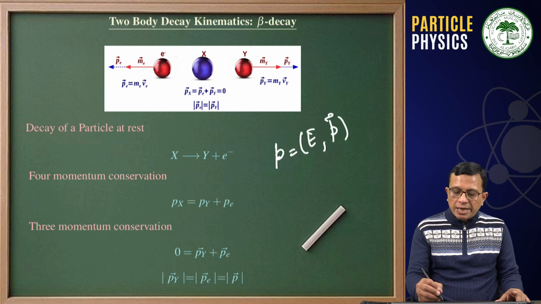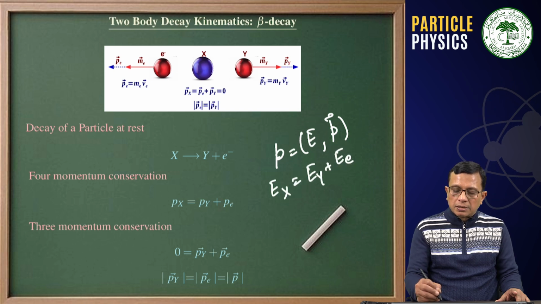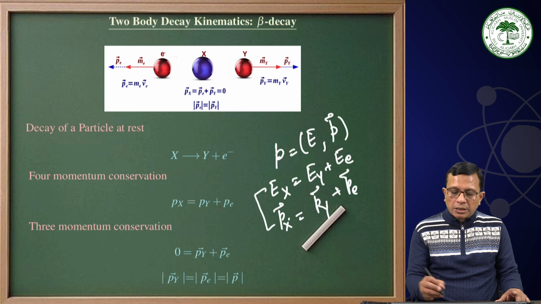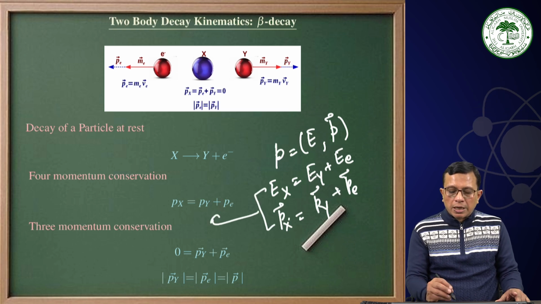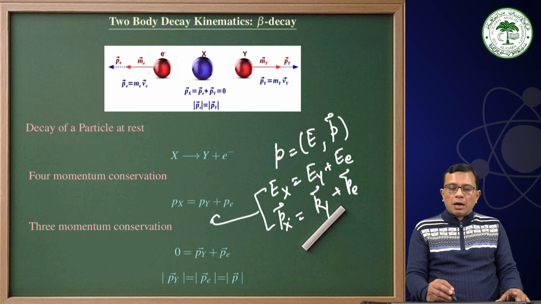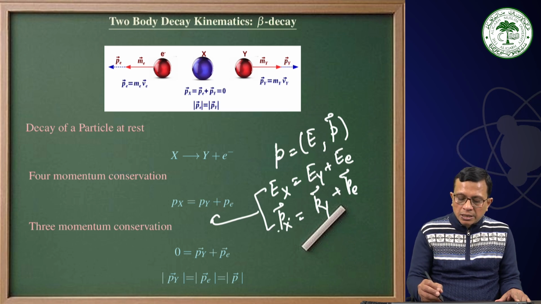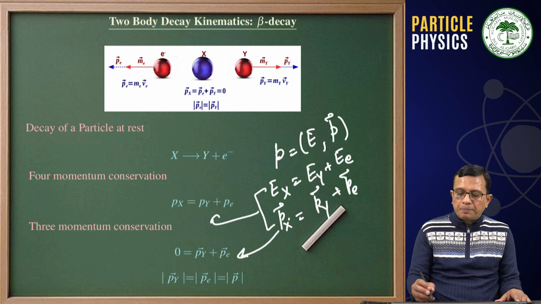When we apply the condition Ex is equal to Ey plus Ee, energy conservation, and the three momentum conservation, Px is equal to Py plus Pe, we can combine them to write the four momentum conservation, that the four momenta of the initial state must be equal to the four momenta of the final state, Py plus Pe. If particle X is at rest, then Py in magnitude will be equal to Pe, and we may call it P.